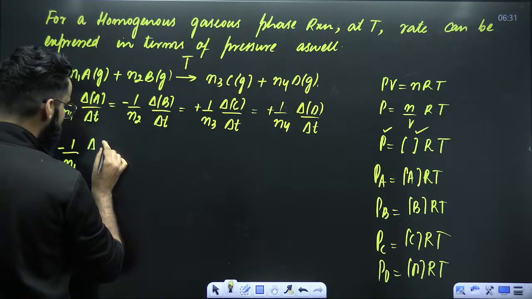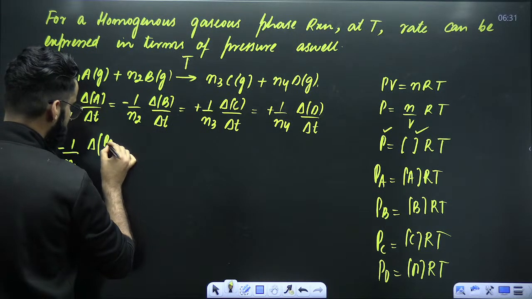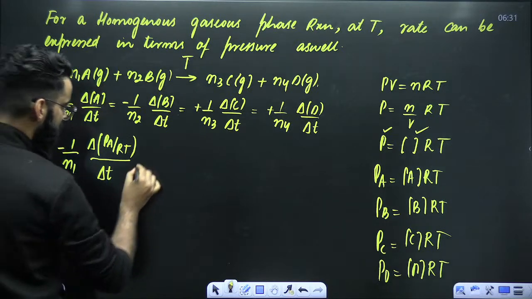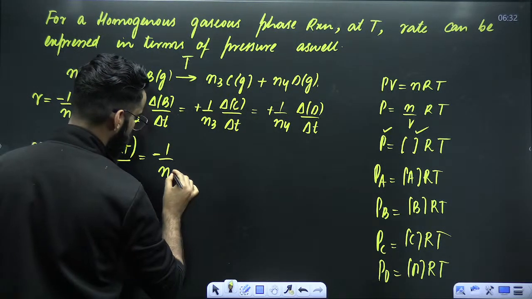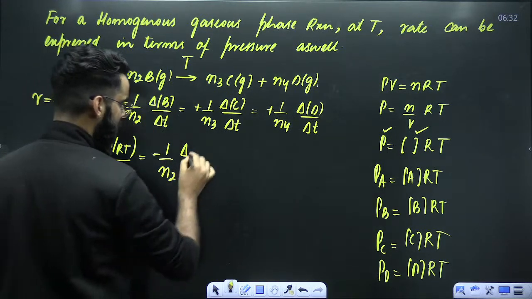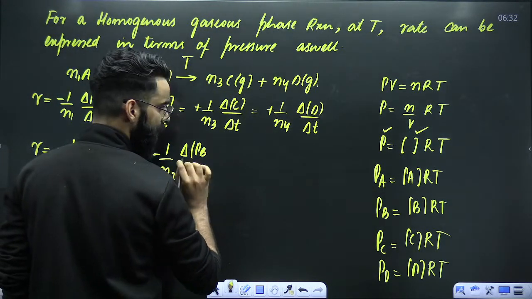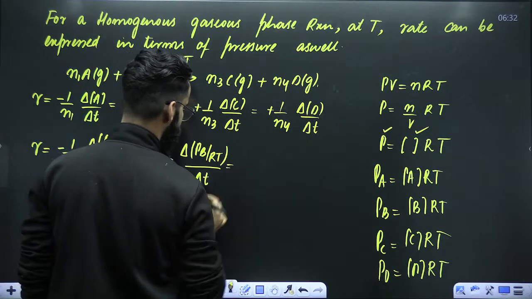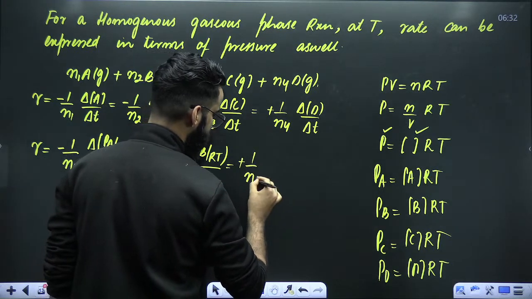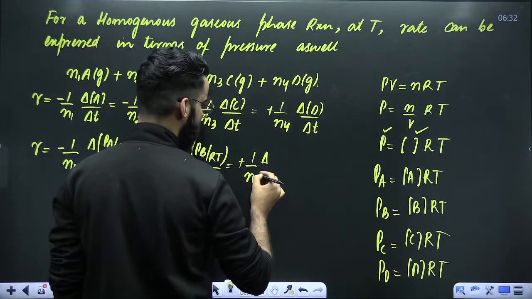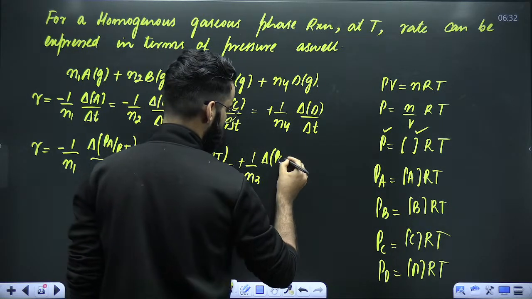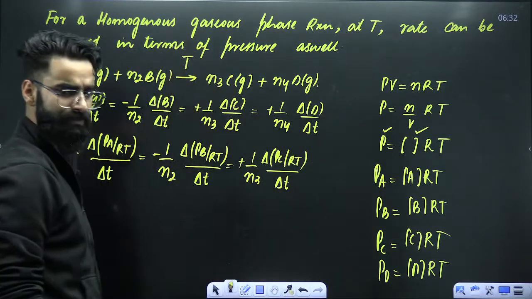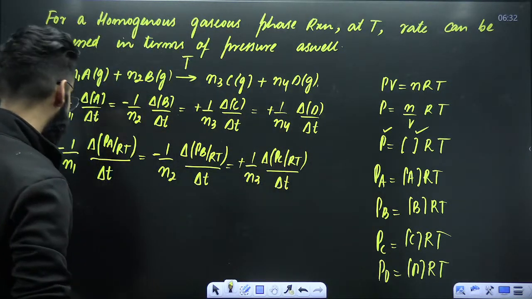Instead of concentration of A, I can write pressure of A divided by RT, whole divided by delta T, is equal to minus 1 divided by N2, delta of concentration of B, which is going to be pressure of B divided by RT, whole divided by delta T, is equal to plus 1 divided by N3, delta of concentration of C, which is going to be pressure of C divided by RT, whole divided by delta T. Right? Similarly, in terms of D as well. I do not have space here, that's why I'm leaving D aside.